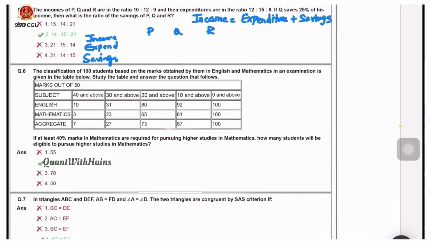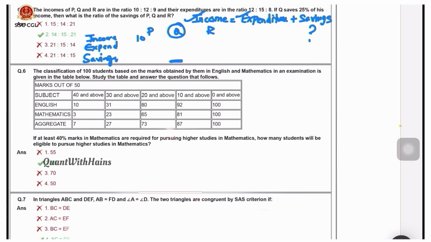Here coming to fifth question, incomes of P, Q, R is given in the ratio of 10:12:9. Income is given, expenditure ratio is also given, 12:15:8. Q saves 25% of his income. Only Q's savings is given. Then what is the ratio of savings? Savings they are asking. Income ratio is given, expenditure ratio is given. We need to find the savings ratio.